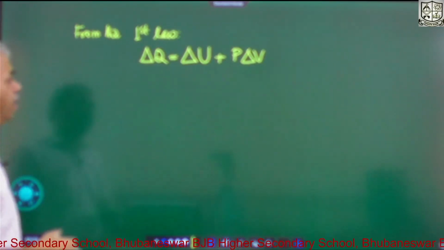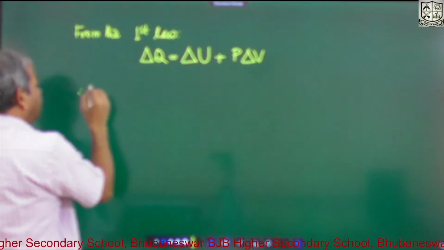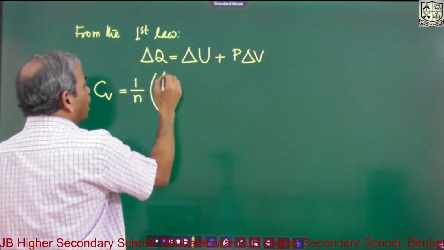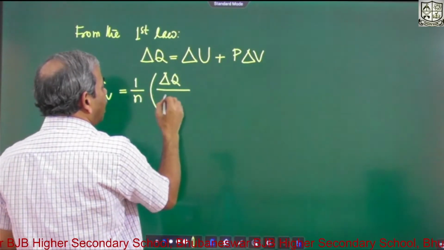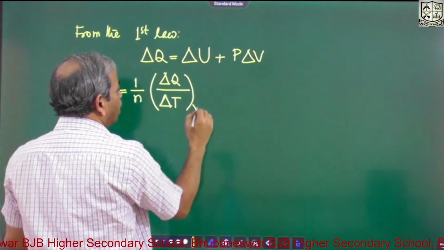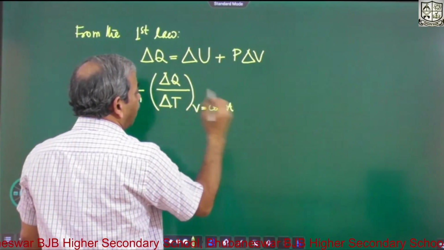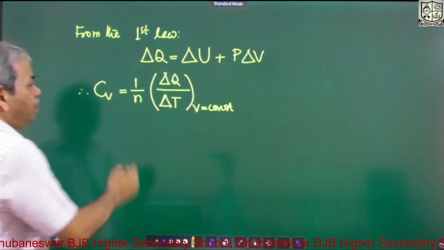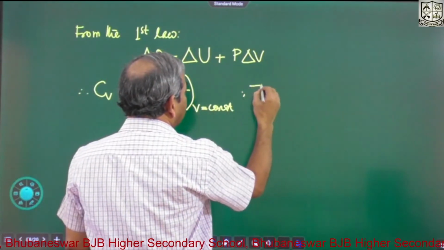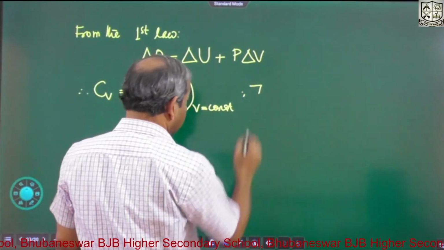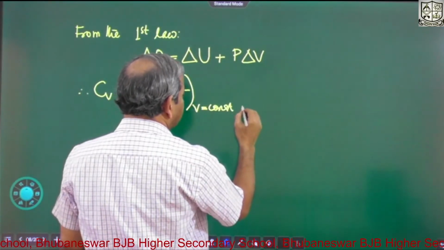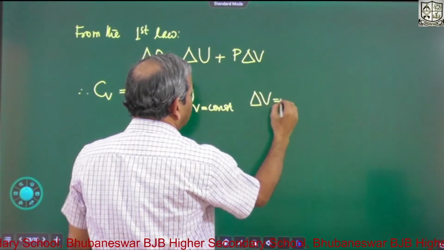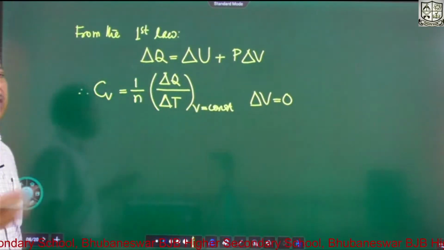Now let us try to find out Cv first. Cv is 1 by n delta Q by delta T at constant V. Now we shall put the value of delta Q. V constant means delta V is 0, that is, change in volume is 0.